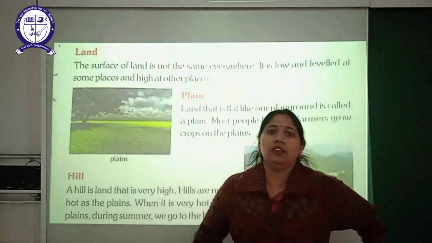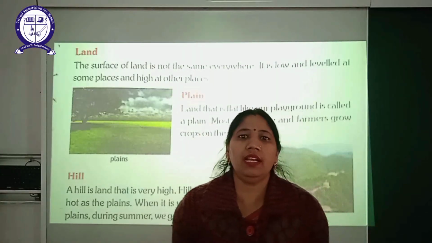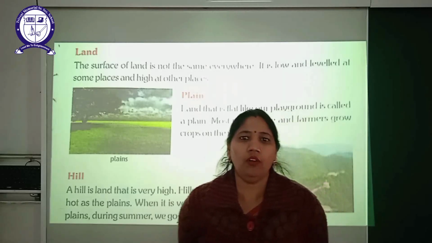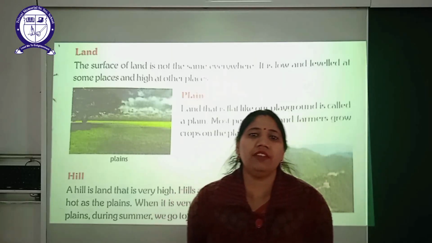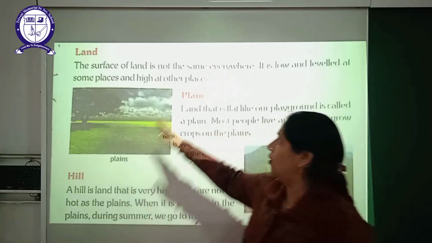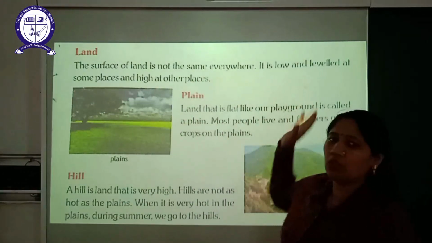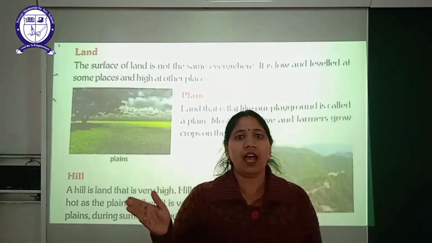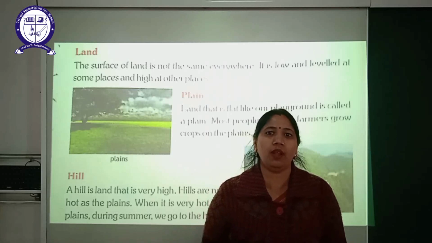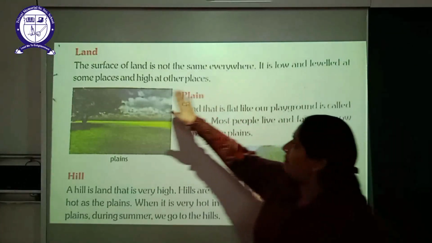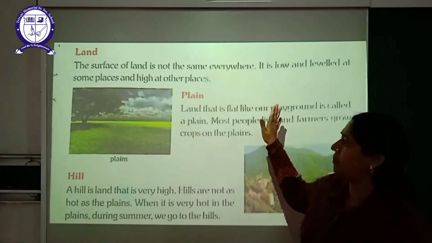Land. So let's know about the landforms, beta, because our earth is made of land and water. Firstly we will read about the landforms. What are the landforms? The surface of land is not the same everywhere. Somewhere it is high and somewhere it is at a low level.